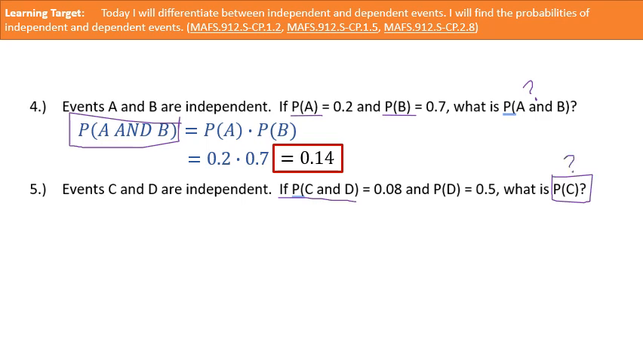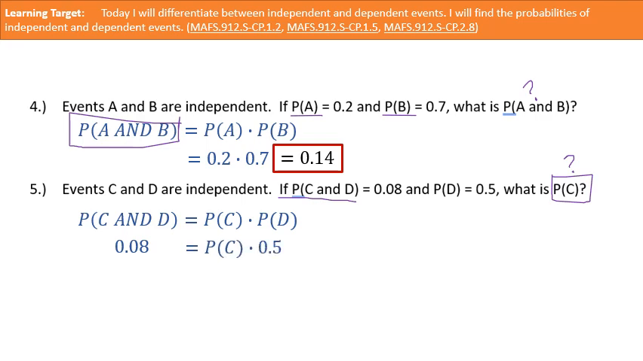So as a teacher, if I ever want to make a question a little bit harder, this is what I do. I give you the answer and I ask you to work backwards or to solve for one of the input values. It's one extra step and you guys can do it, okay? Don't get tripped up on it. Think about what you know. The probability of C and D is going to be equal to the probability of C times the probability of D. All right, let's think about what we know. The probability of C and D is 0.08. The probability of D is 0.5. All right, what we still don't know is the probability of C.